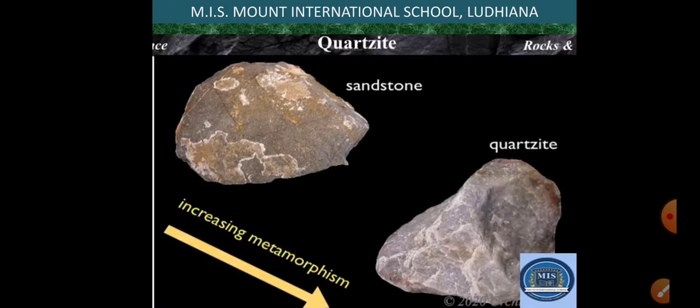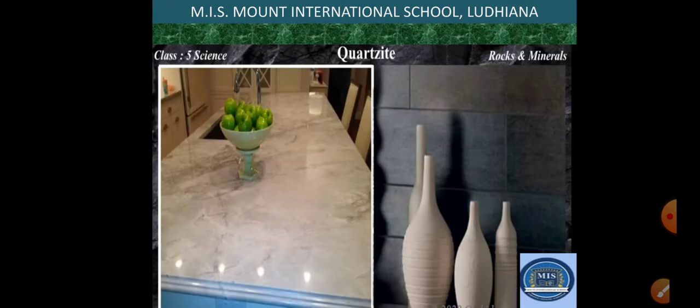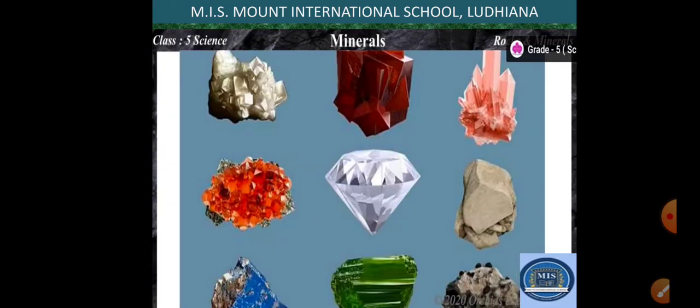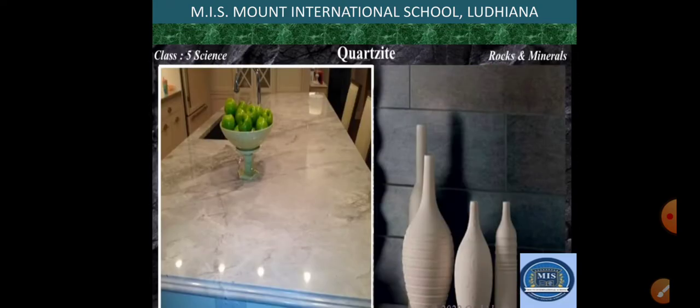Quartzite is formed by the metamorphism of sandstone. So sandstone on metamorphosis gets converted to quartzite over the years. In this way you can see that all these metamorphic rocks are formed from igneous rock or sedimentary rock. So this is the first part of the chapter, that is rocks.